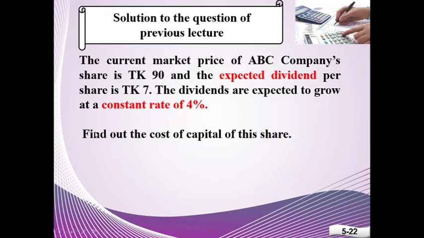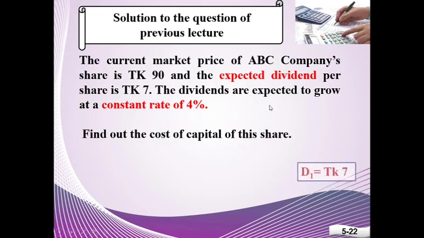There is a growth rate of dividend in the question. So, we have to calculate the cost of this share according to the constant dividend growth model. And as we have to use this model, it is very important to identify the dividend mentioned in the question correctly. Here, the expected dividend is given directly in the question.